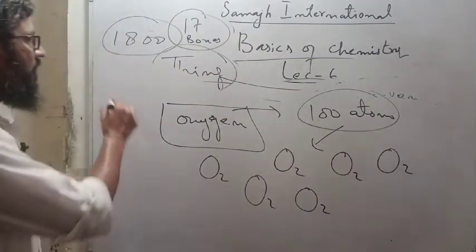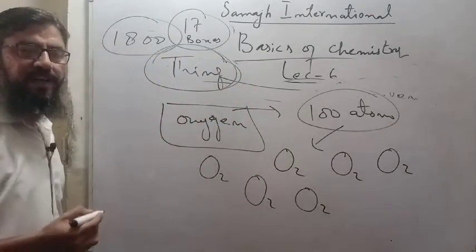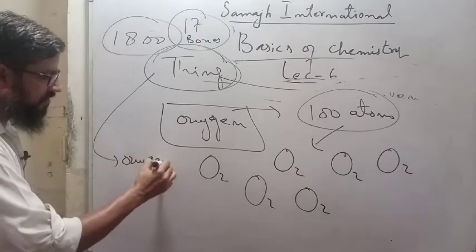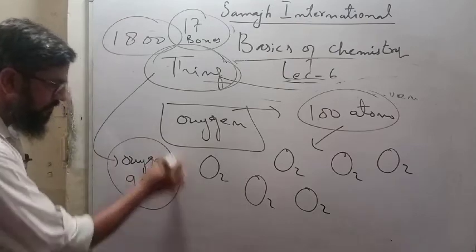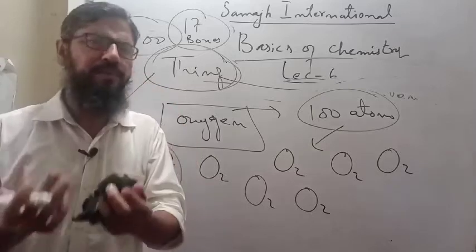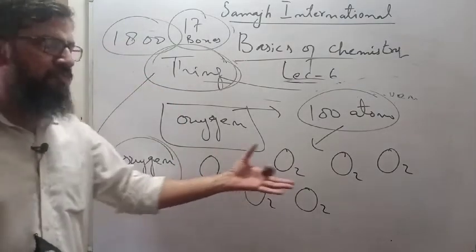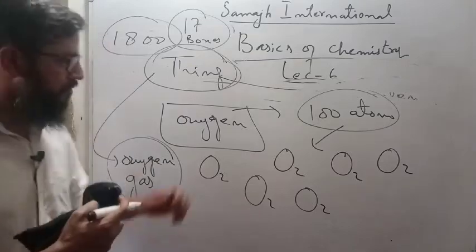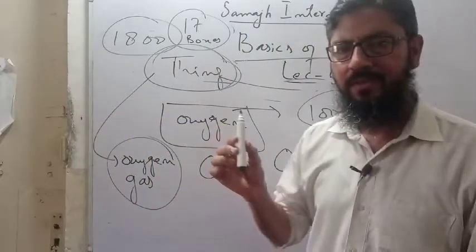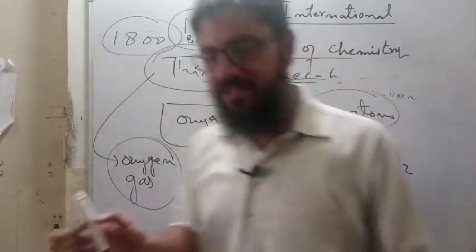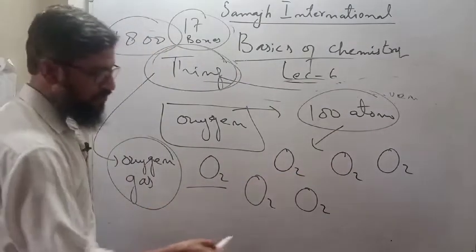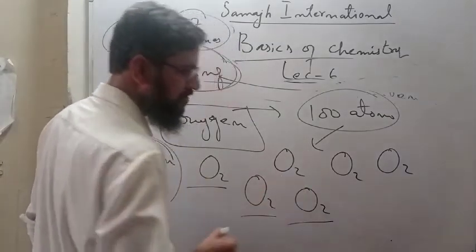You are again making a thing. This thing is called oxygen gas. Now, if someone asks you how things are made, you can simply tell them: by combining atoms. How the board is made, by combining atoms. How a marker is made, by the combination of atoms. Likewise, this oxygen gas is made up of combined oxygen atoms. Got it? This is an oxygen gas molecule.